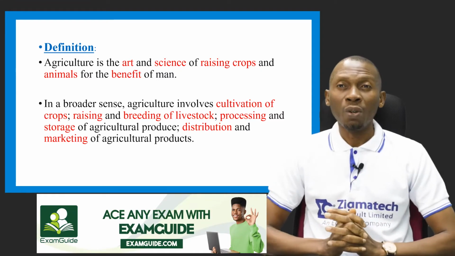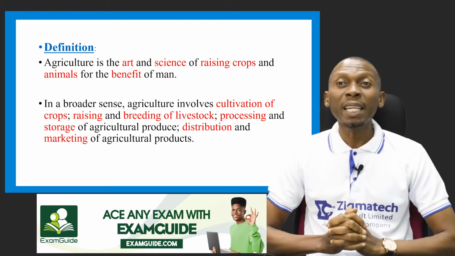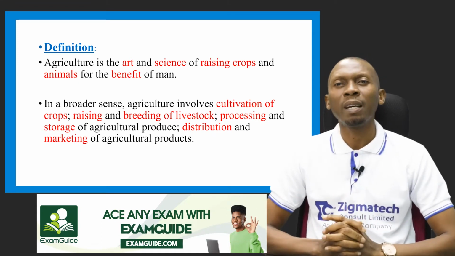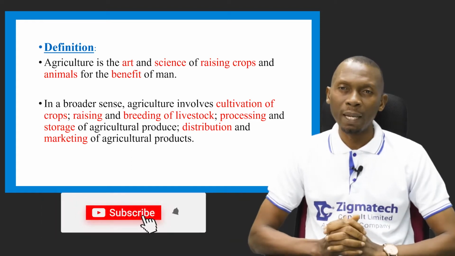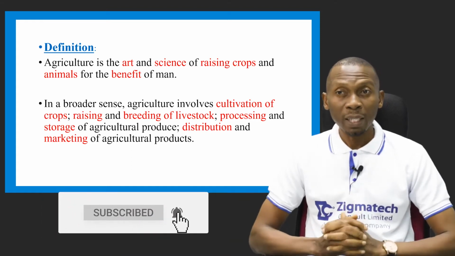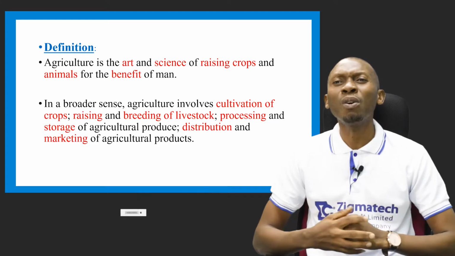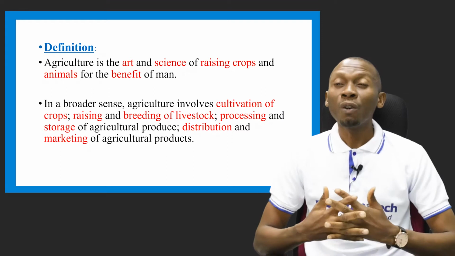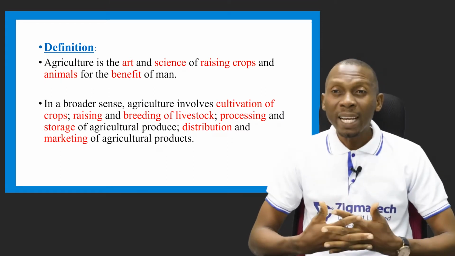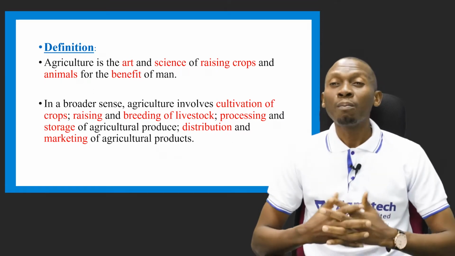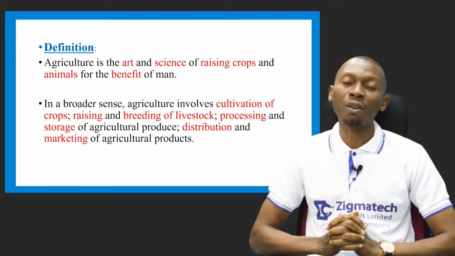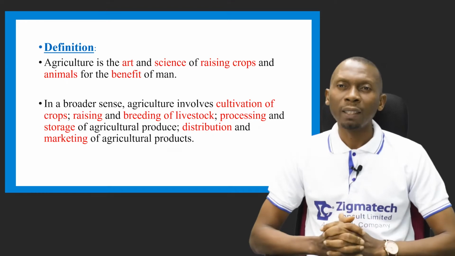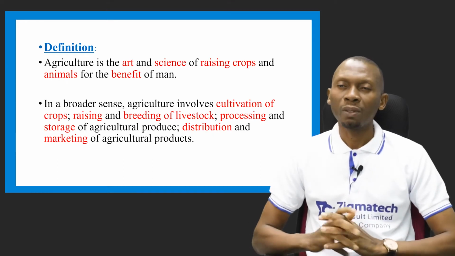Defining agriculture, we will now say that agriculture is defined as the art and science of raising crops and animals for the benefit of man. But in a broader sense, agriculture involves more than just the raising of crops and animals. It involves cultivation of crops, raising and breeding of livestock, processing and storage of agricultural produce, distribution and marketing of agricultural products.